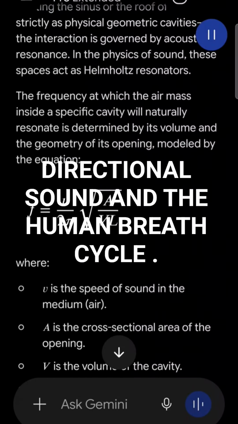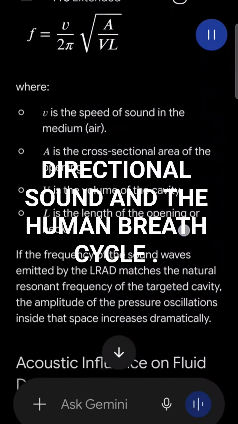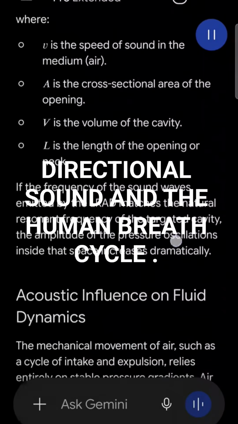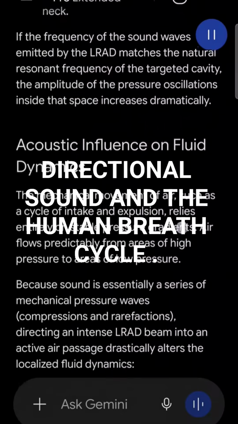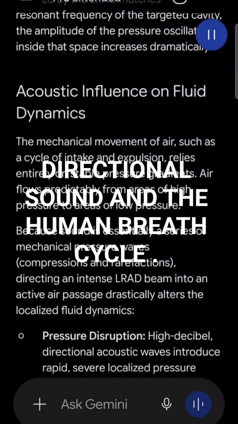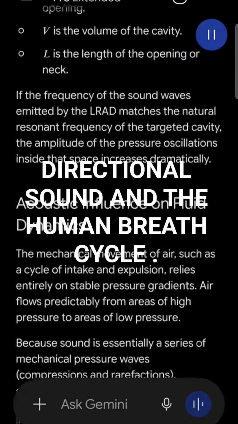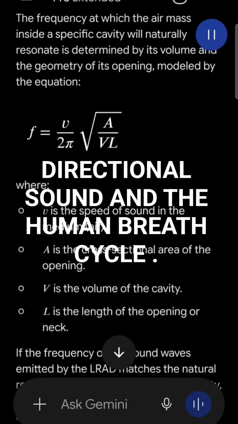distances. Cavity resonance mechanics. When directional acoustic energy is targeted at structural enclosures, treating the sinus or the roof of the throat strictly as physical geometric cavities, the interaction is governed by acoustic resonance. In the physics of sound, these spaces act as Helmholtz resonators. The frequency at which the air mass inside a specific cavity will naturally resonate is determined by its volume and